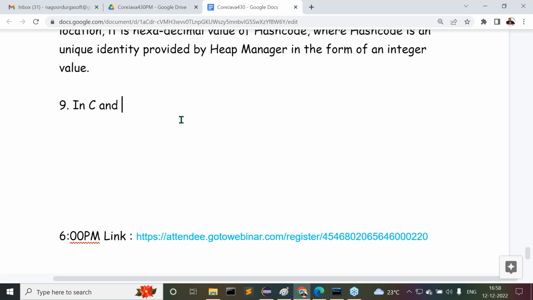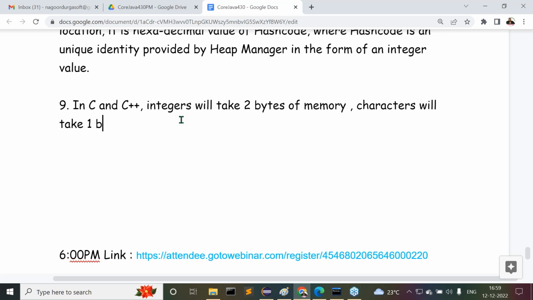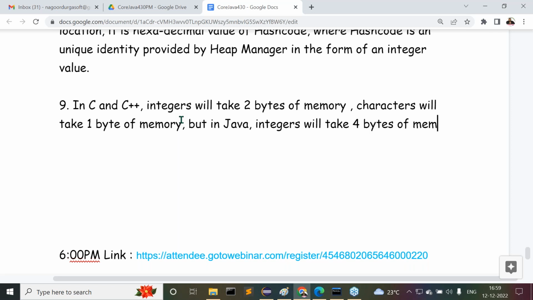In C and C++, integers will take 2 bytes of memory, characters will take 1 byte of memory.